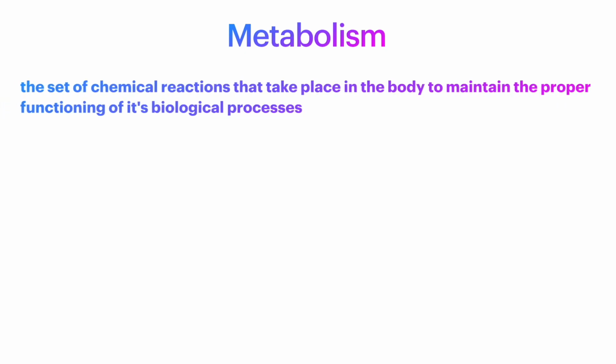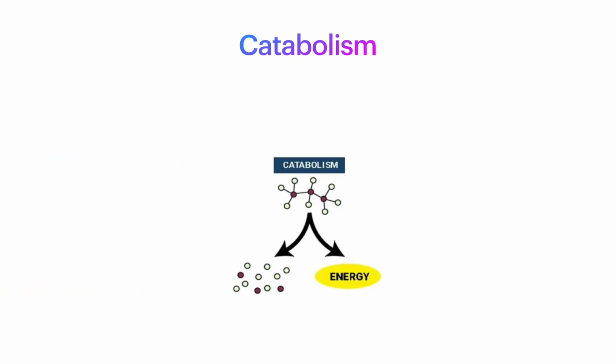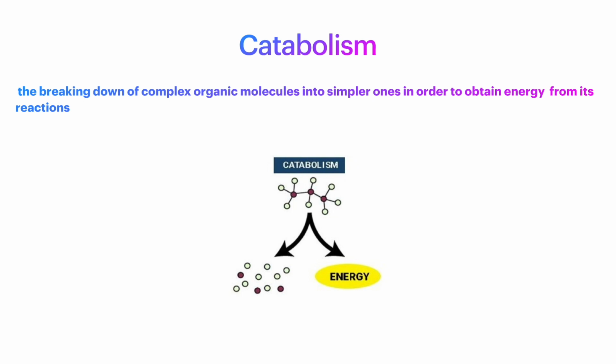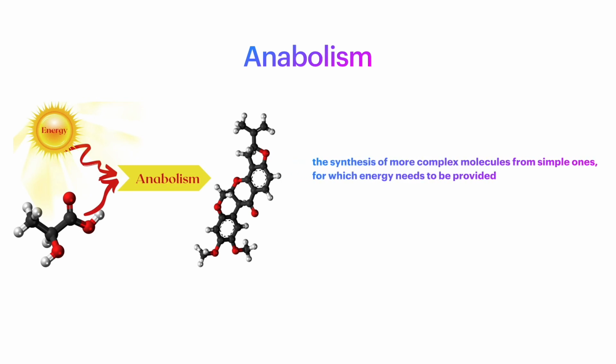Metabolism can be defined as a set of chemical reactions that take place in the body to maintain the proper functioning of its biological processes. These metabolic reactions can be divided into two groups, catabolic and anabolic reactions, depending on that which is being obtained from them. Catabolism is characterized by the breaking down of complex organic molecules into simpler ones in order to obtain energy from its reactions. One example of this type of reaction is glycolysis. On the other hand, anabolism is centered around the synthesis of more complex molecules from simple ones, for which energy needs to be provided. One example of an anabolic reaction is gluconeogenesis.